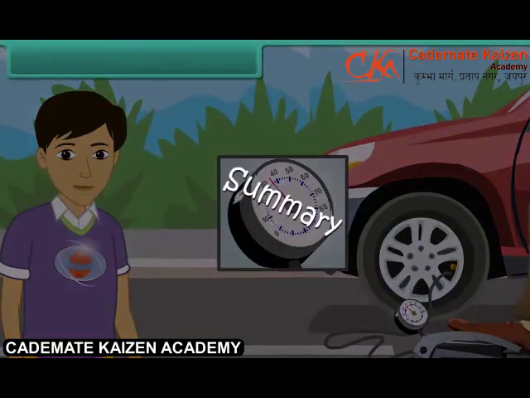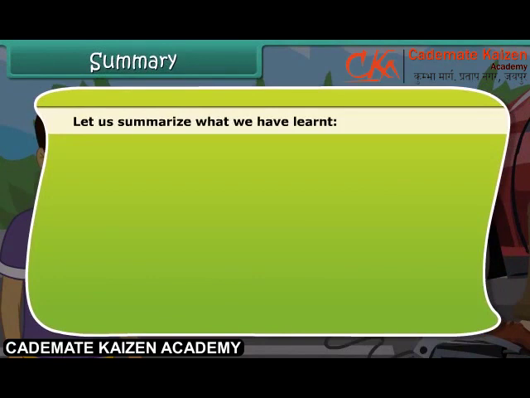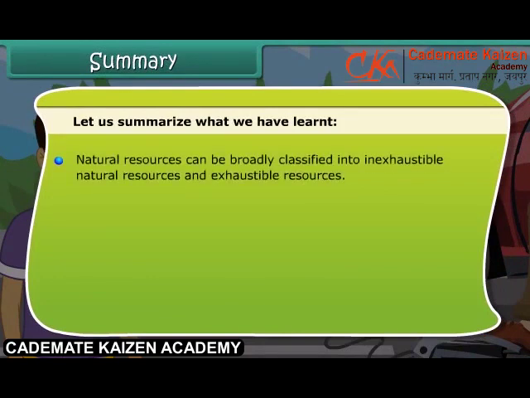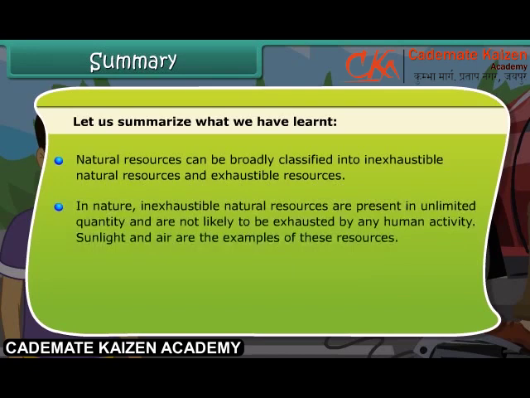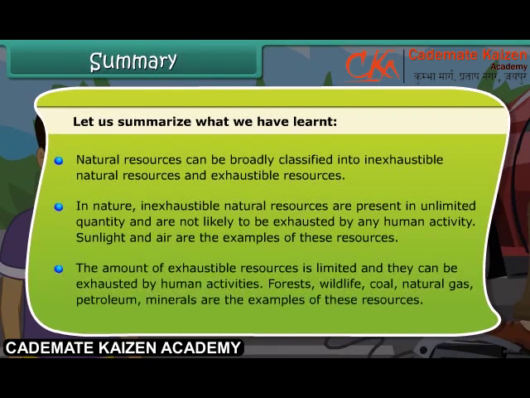Summary. Friends, let's summarize what we have learned so far. Natural resources can be broadly classified into inexhaustible and exhaustible resources. In nature, inexhaustible natural resources are present in unlimited quantity and are not likely to be exhausted by any human activity. Sunlight and air are examples of such resources. The amount of exhaustible resources is limited and they can be exhausted by human activities. Forests, wildlife, coal, natural gas, petroleum, minerals are some of the examples of these resources.